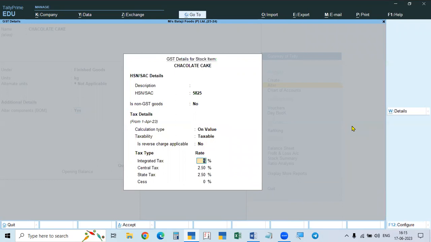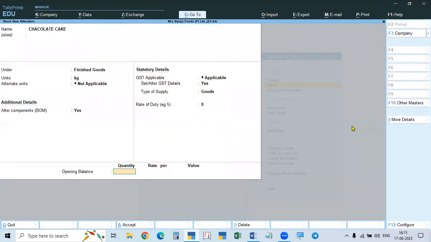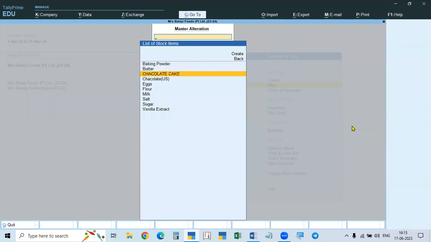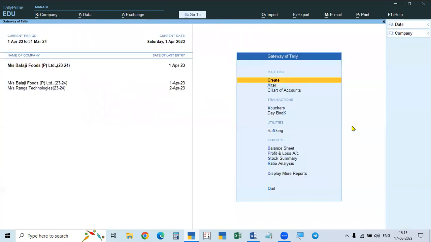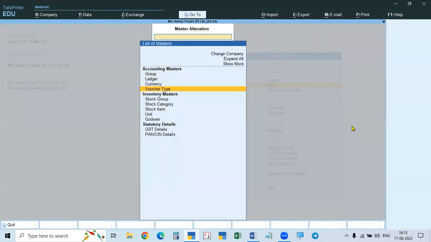This is also a food item. We will do 5% for this also. 5% goods. Okay, this we completed. And now the bill of material is completed. Now what do we require? We require a manufacturing journal. So for this, we check whether it is available or not.